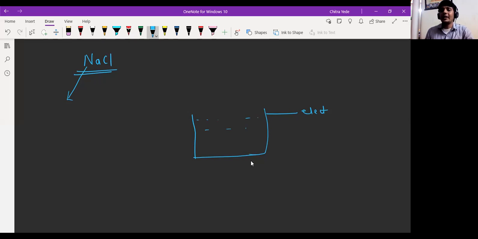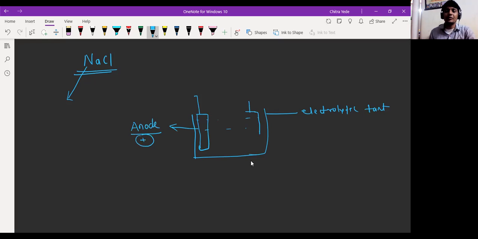So it is the electrolytic tank. Here we have one electrode. I will explain each and every part. Let me draw the diagram first. The electrode which is positively charged is called the anode. Anode is the positively charged electrode. Here we have another electrode which is negatively charged and it is called the cathode. Cathode is the negatively charged electrode.